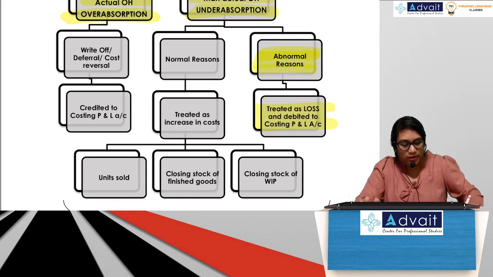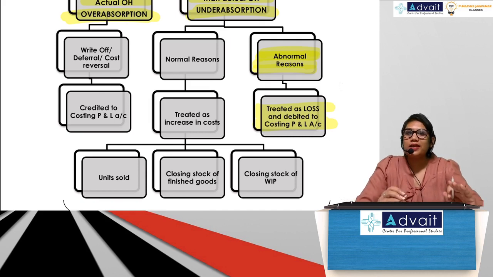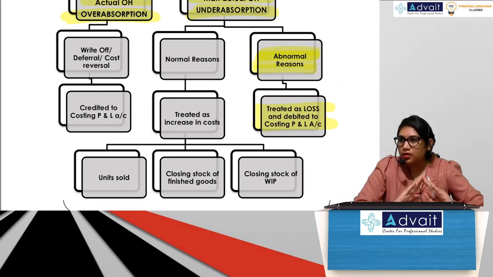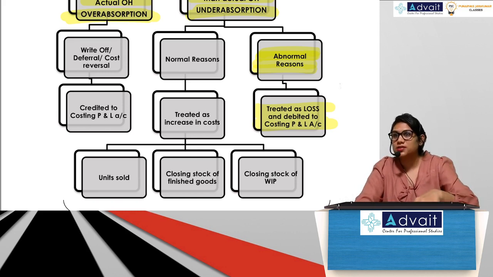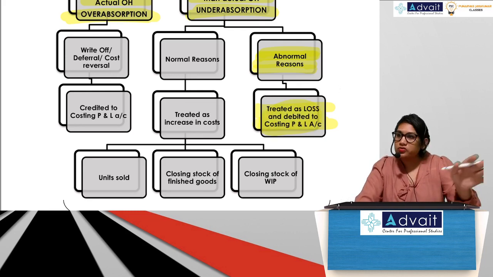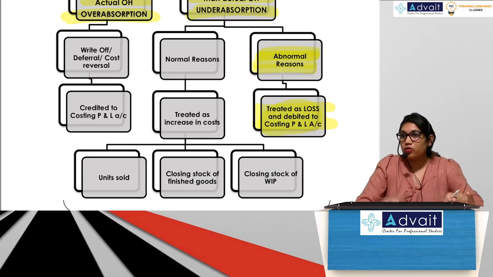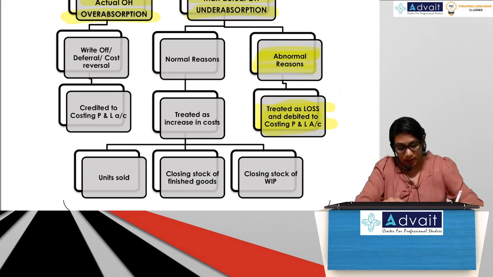Treat it by charging it to costing P&L account. Basically, when there is under absorption, I have charged less, which means I've shown less cost. Cost was more, I have shown less. It's problematic. I should have shown more. So now this cost I will transfer to costing P&L account because of abnormal reason.